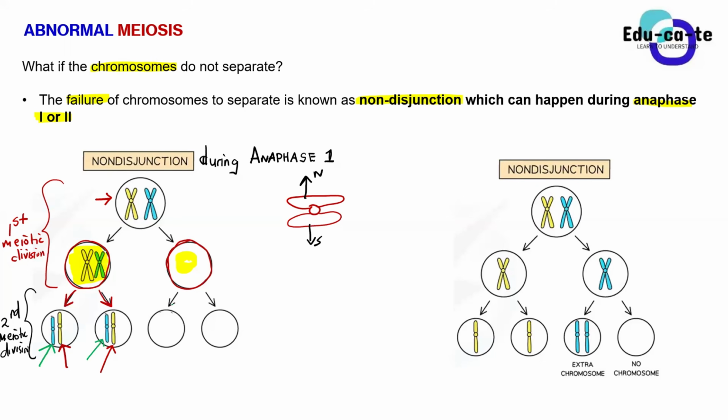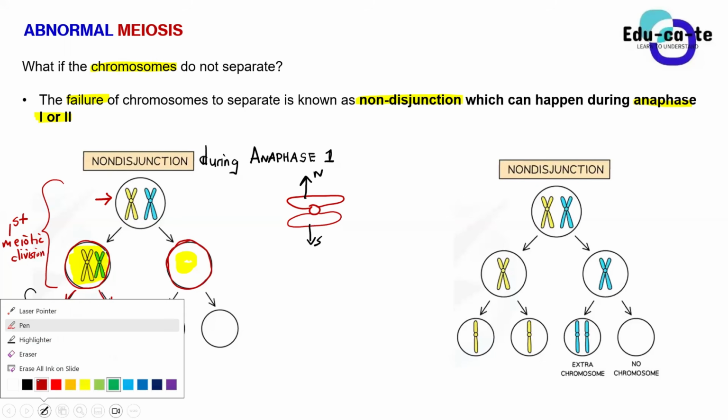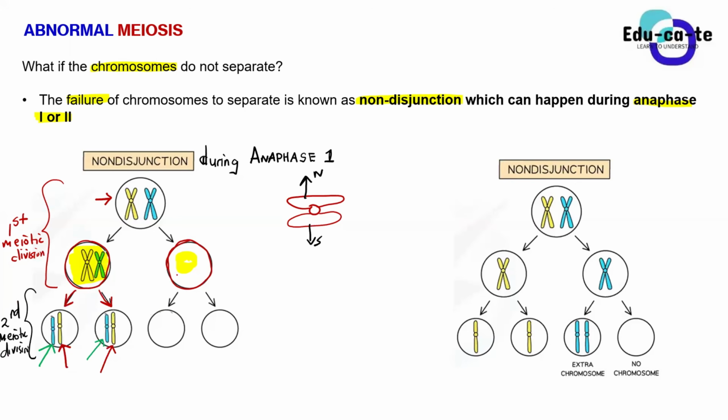But now look at the empty cell, guys. When it divides again, it will form two empty cells as well, because it doesn't have any chromosomes in it. So we end up having these two cells that are empty. This is an error already, because remember, guys, I told you meiosis must be a reduction division, meaning that if you had 4 chromosomes at first, you must have 2 chromosomes in the gametes.